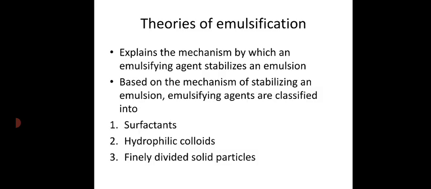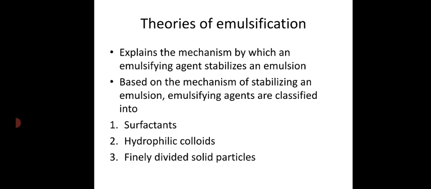This results in an increase in the surface free energy, and the system becomes unstable. A high energy system means the system is more unstable. So naturally the system has a tendency to become stable by undergoing coalescence of droplets. By coalescence, the small droplets become large droplets, which decreases the surface area, which in turn decreases the surface free energy, and the net work done to increase surface area is reduced. That is a reduction in the surface free energy, and the system becomes stable.